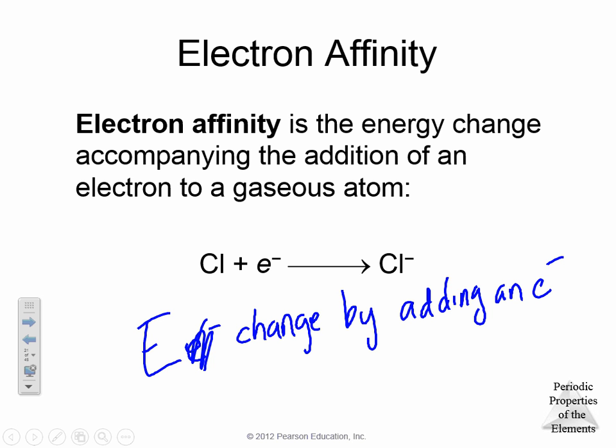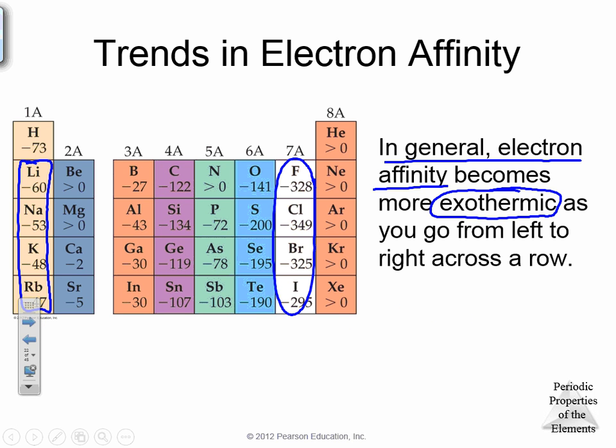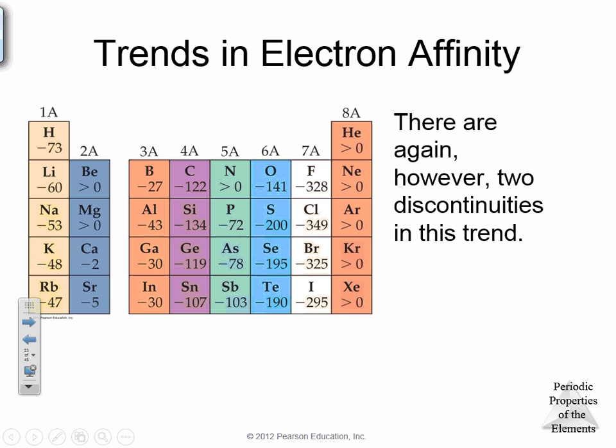Now, how does that affect things? Well, let's look at trends in electron affinity. In general, electron affinity becomes more exothermic as you go left to right. So exothermic, the amount of energy, the energy change by adding an electron. So kind of think about that and how that would work. So electron affinity, there's the general idea. There are no exceptions really in this trend.